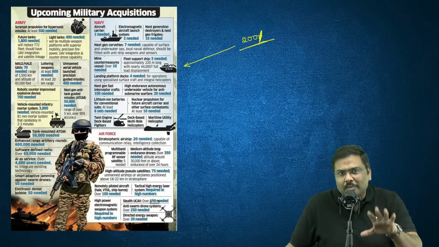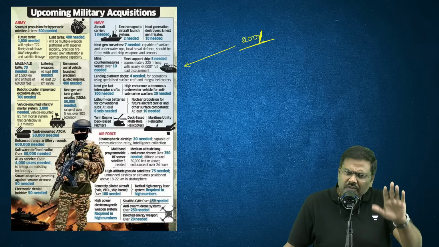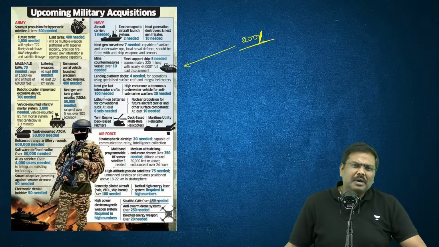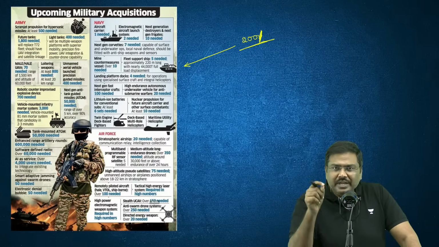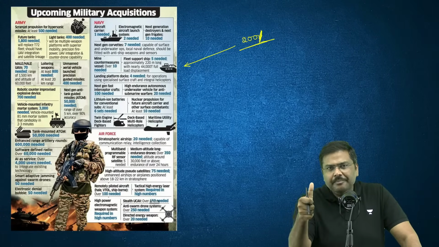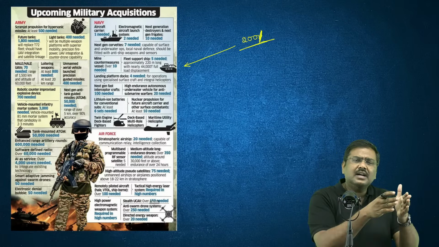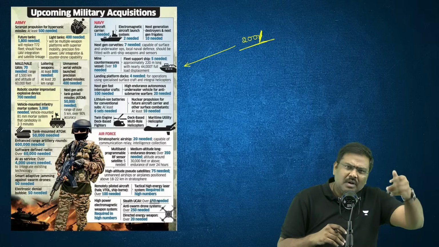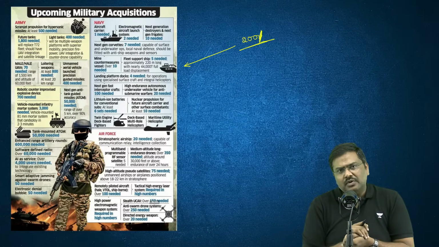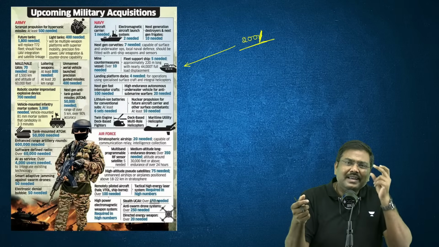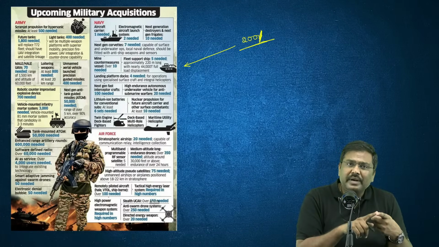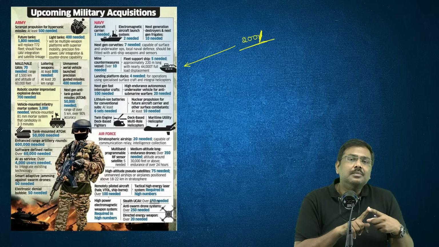This is from Economic Times, by the way. Just for the sake of information, please go through that. Do not memorize the list. The point you need to simply take away is, one, the plan for the next 15 years has been announced. It has components, that is the demand from Army, Navy as well as Air Force. This will give clarity regarding what the Government of India is trying to do in terms of